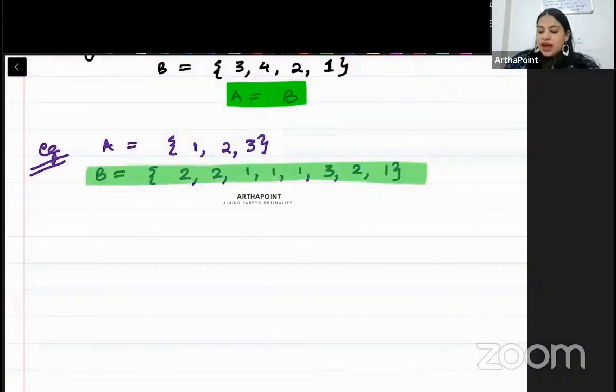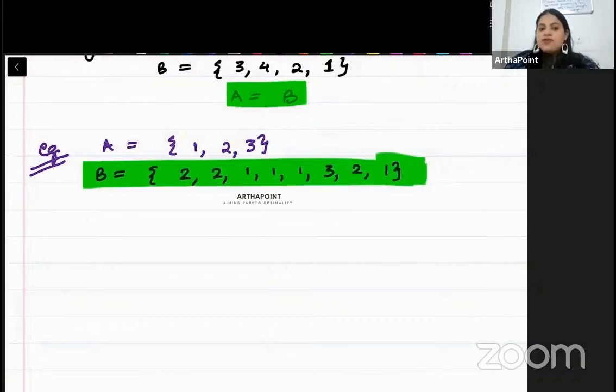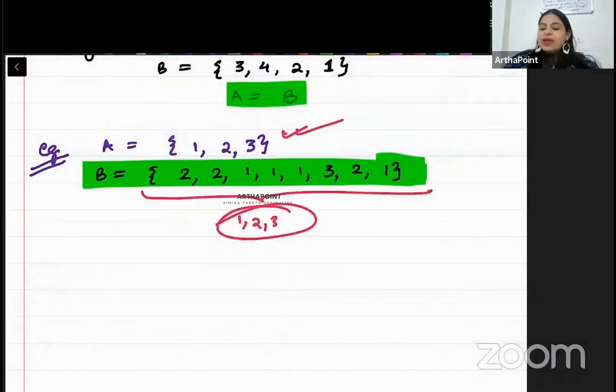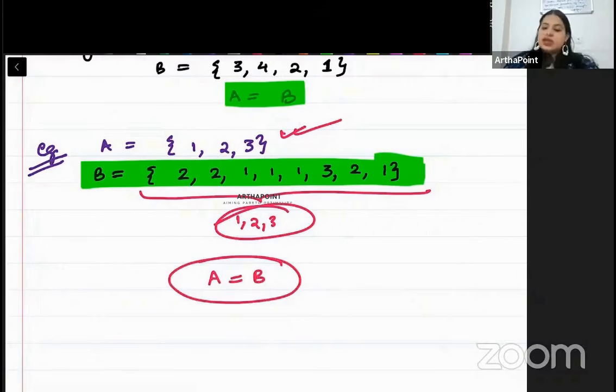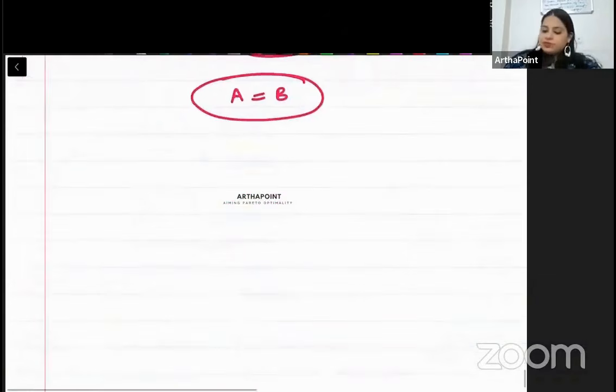Set से जब हम निकालते हैं comparison के लिए तो हम unique elements को निकालते हैं. We do not repeat any element. So बेटा that way if I check B में कौन से elements हैं non-repeated या unique, 1, 2 and 3, और A में भी यही elements हैं, 1, 2 and 3. So ideally A and B are equal sets. Clear हो गया?